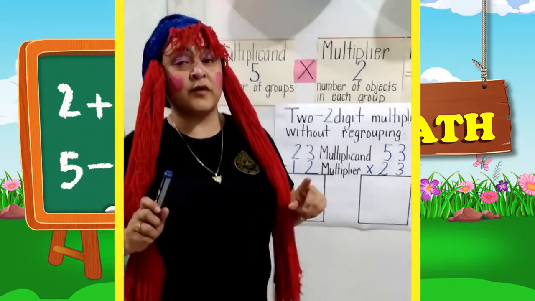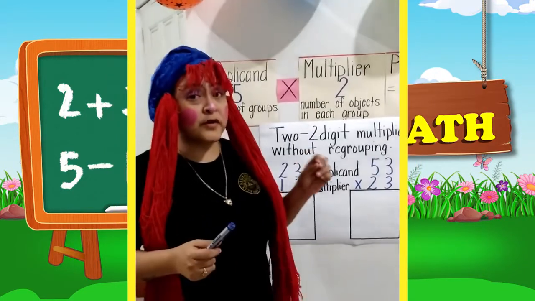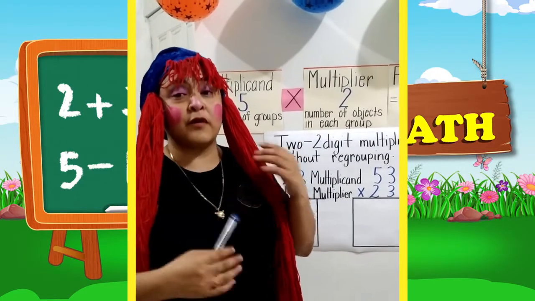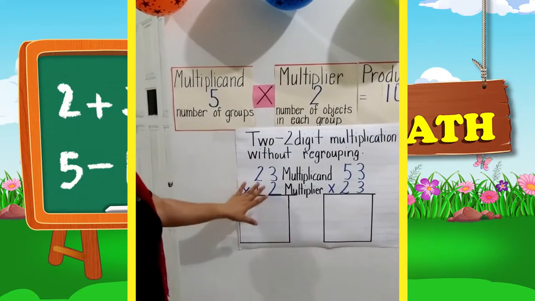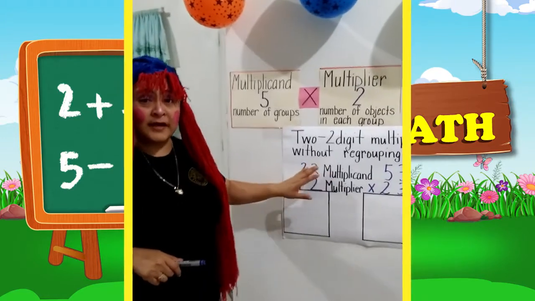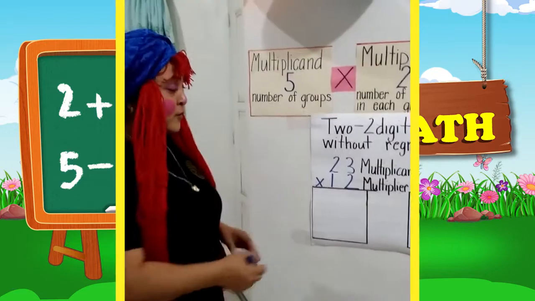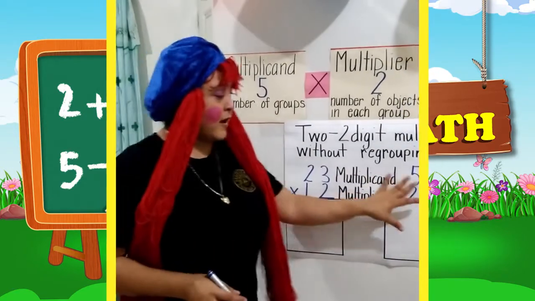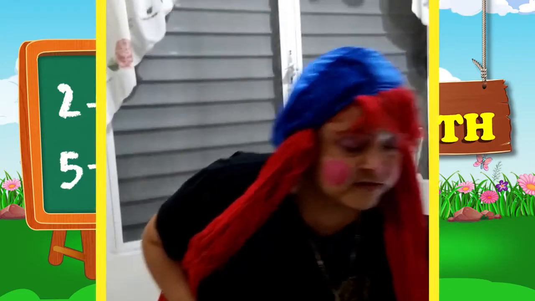Alright, so now we're going to be moving one step forward. First, we were doing 2 multiplicands with 1 multiplier, and now we're moving on to 2 multiplicands and 2 multipliers. Remember that the multiplicand is the number at the top and the multiplier is the number at the bottom. So now we have 2 multipliers. Alright, so before I explain this, let me get my other marker. So I need 2 colors.